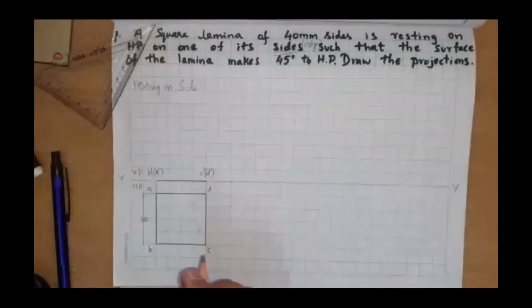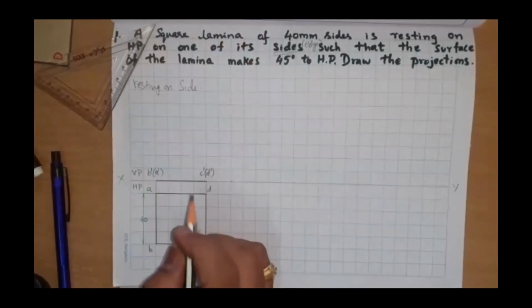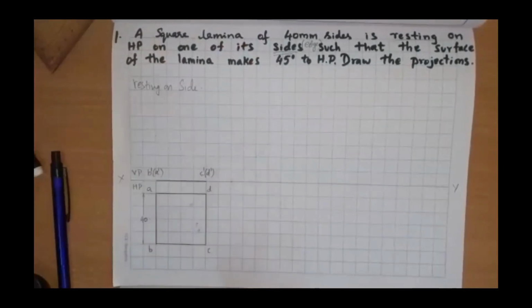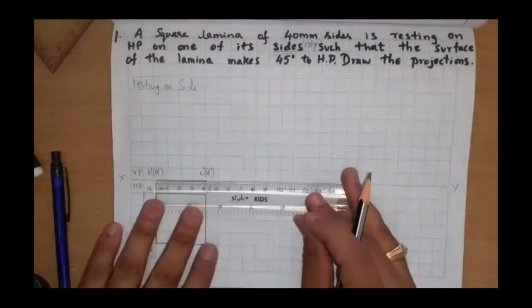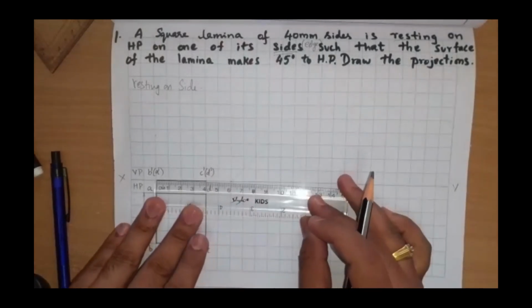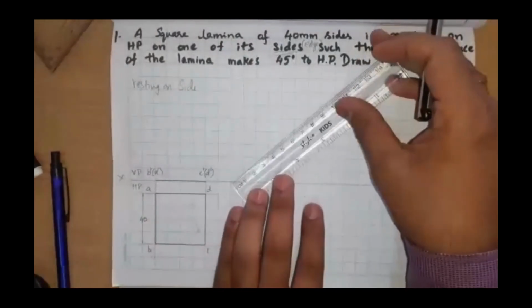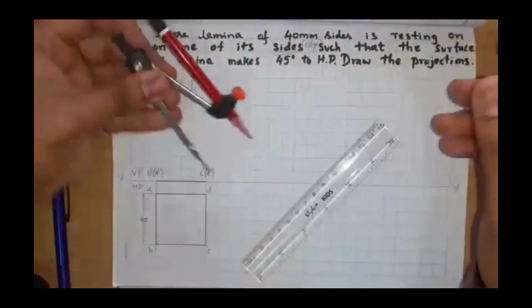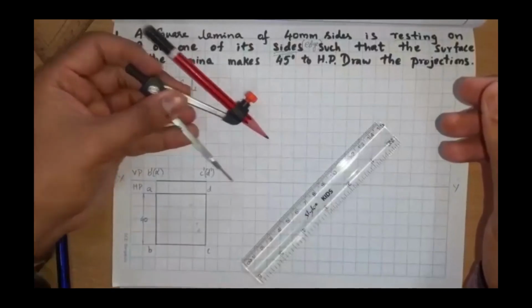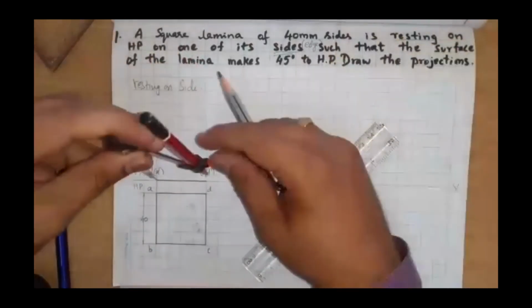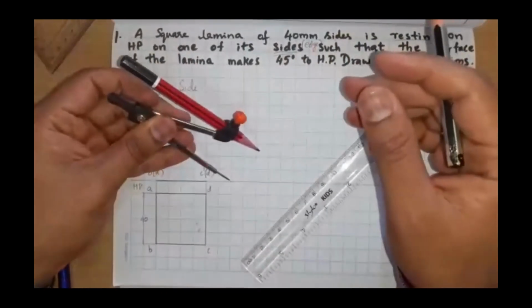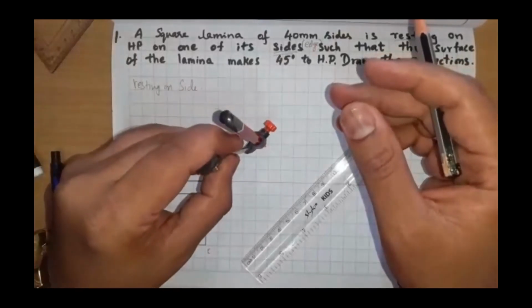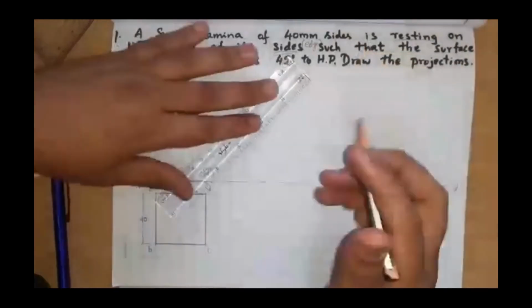and measure this distance of the front view. What is the distance of this front view? Can anybody tell me? How much does this front view measure? 40 mm. Cut this 40 using compass. You can use a compass, 40 mm directly here. So I'll take 40 and mark 40, or if you are doing it with a scale, directly take the scale and mention this